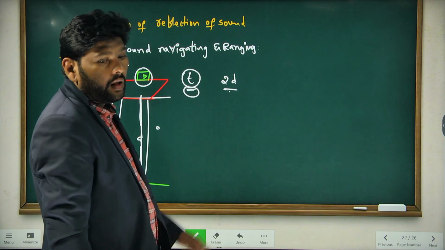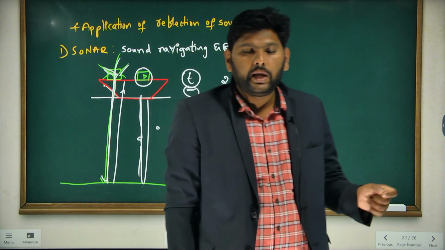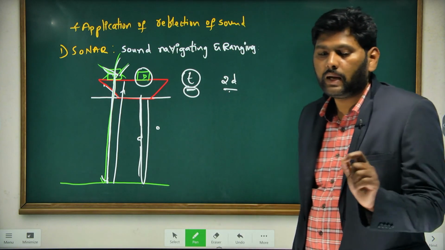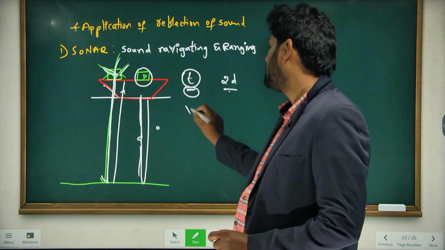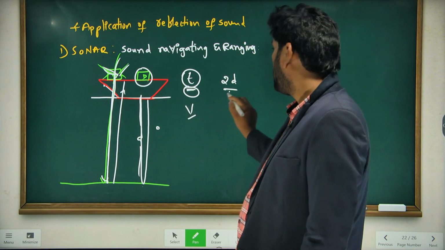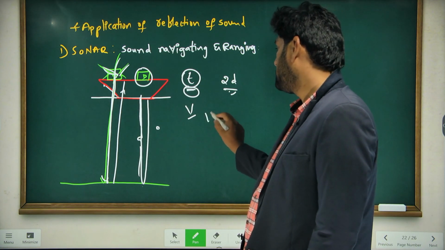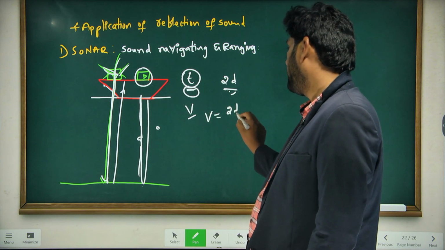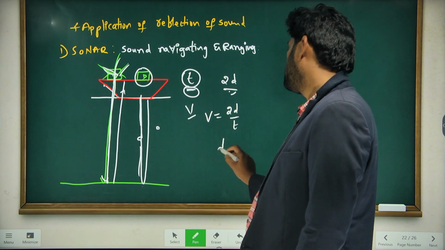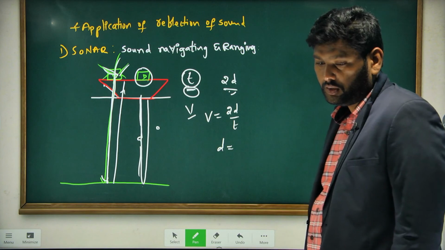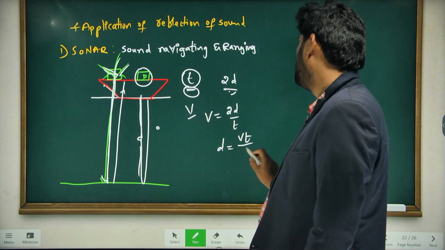When they send the sound wave, they already know the sound velocity, which I take as v. You have velocity, distance and time. Then velocity is equal to distance by time, so from this relation the distance d is equal to velocity into time by 2, that is d = v t / 2.